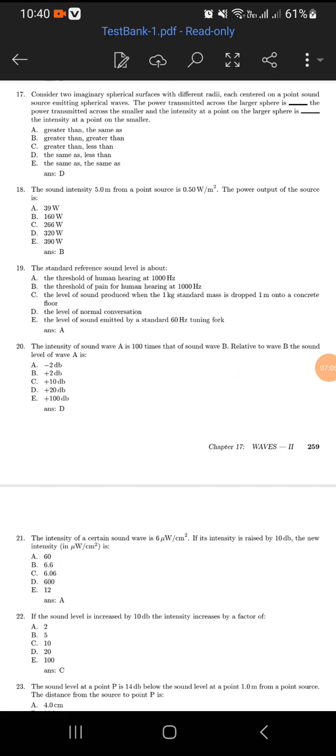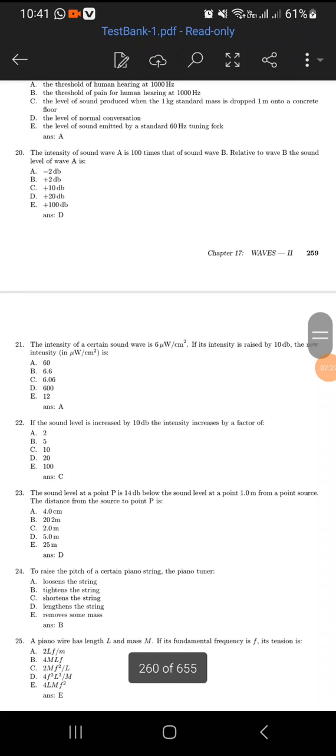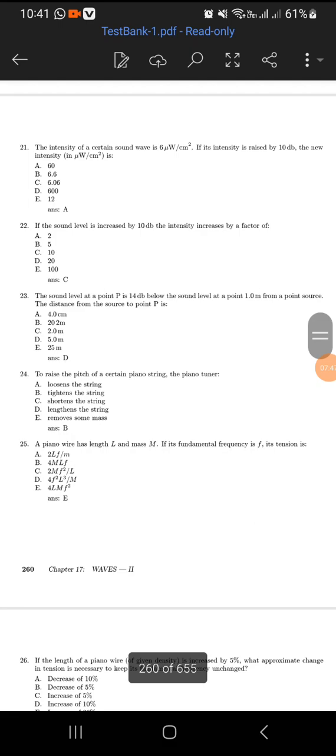The power output of the source is B, which is 160 watts. The standard reference sound level is about the threshold of human hearing at 1000 Hz. So the intensity of sound wave A is 100 times that of sound wave B. Relative to wave B, the sound level of wave A is D, plus 20 decibels, positive 20.